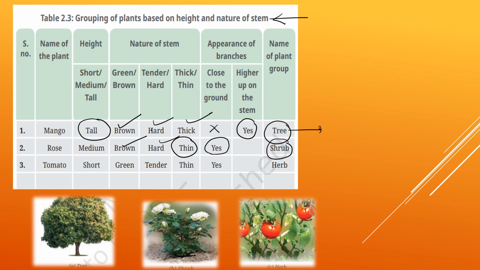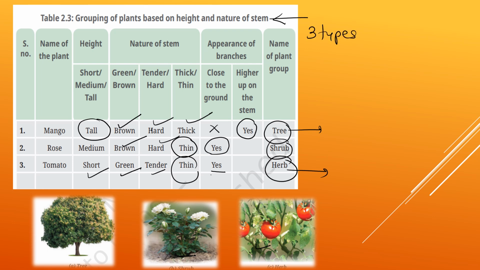Now the third one, that is tomato. It is short, the stem color is green, visible in the picture, tender and thin. Tender means if you bend it, it will break. The branches are close to the ground, but it is not a shrub like rose; it is an herb. So they are the herbs. Apart from these, how many types of plants are there? 3 types.